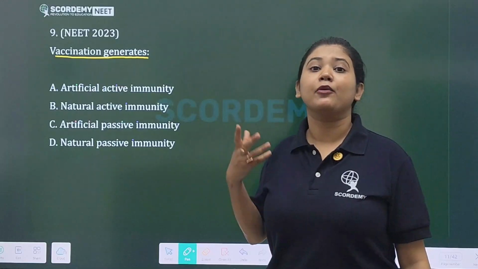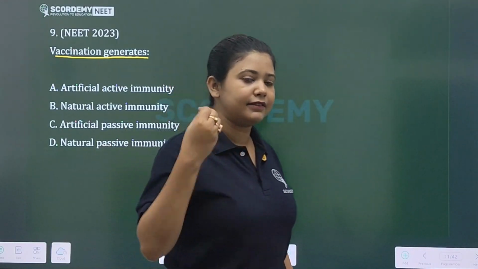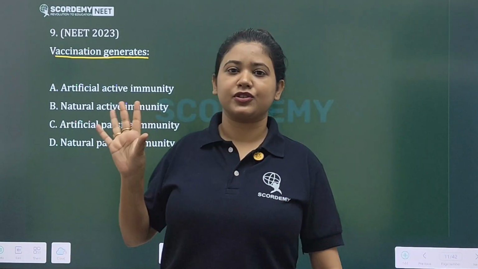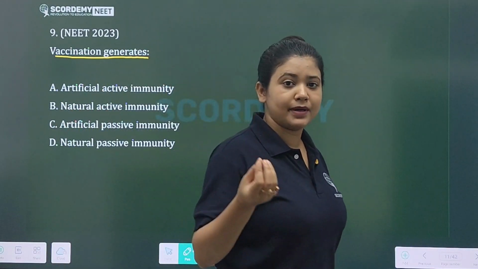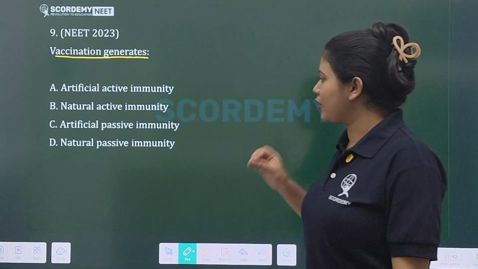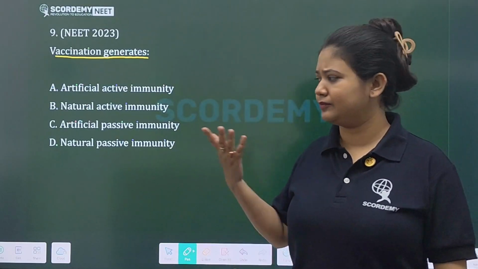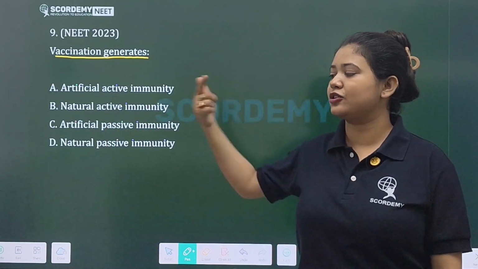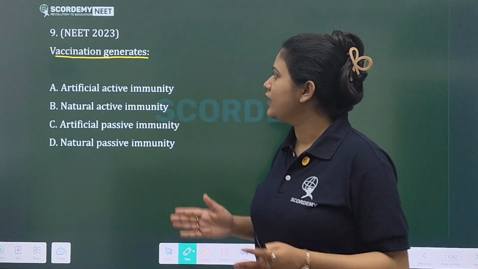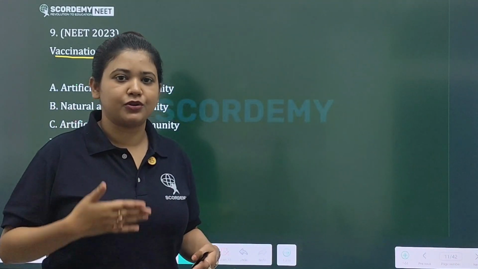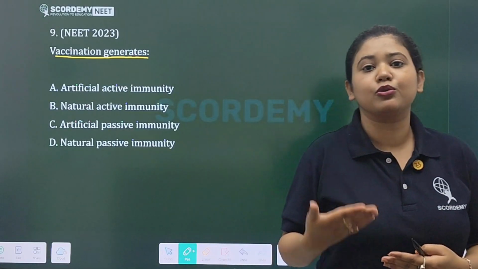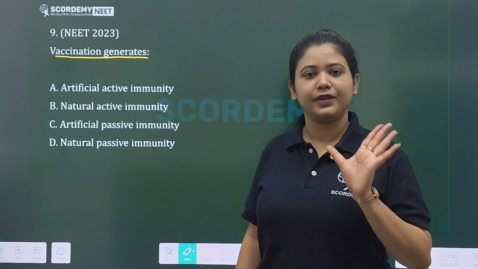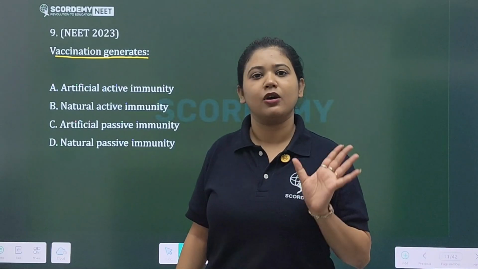If the body is exposed to a similar pathogen later in life, the memory cells or antibodies, since they have already memorized it, easily recognize it and produce antibodies in reaction to the pathogen. This is how immunity is produced, and you are immune to the pathogen that was injected through vaccination. This is the principle of vaccination.